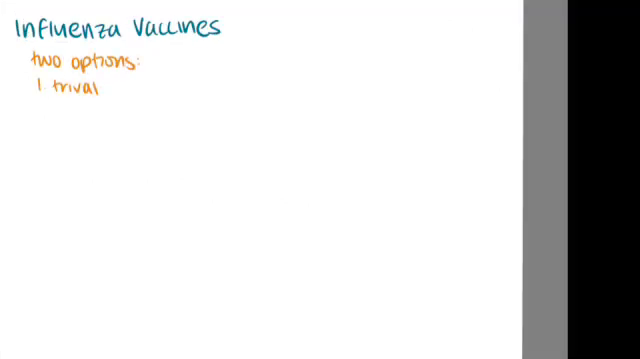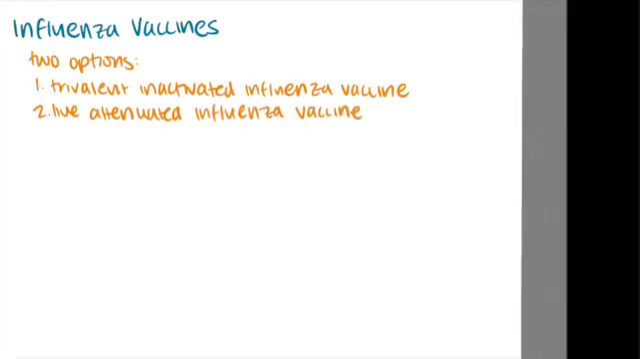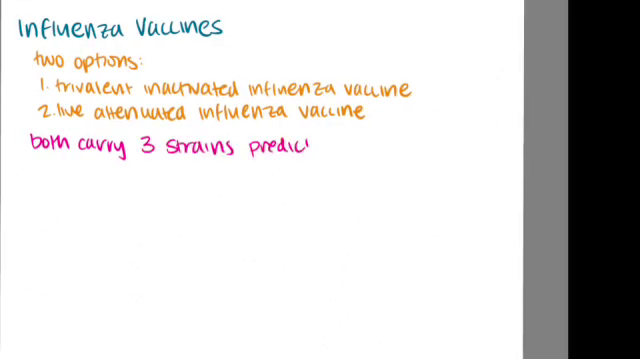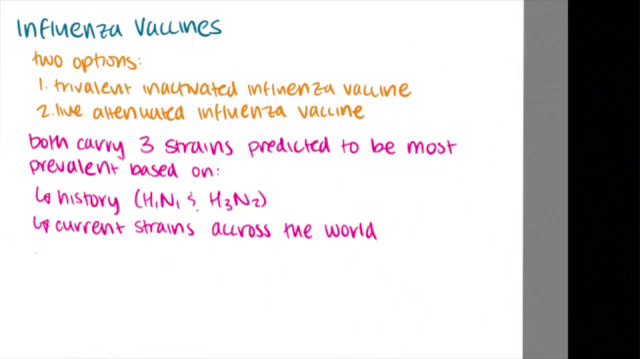There are two different options for the influenza vaccines. First, the trivalent inactivated influenza vaccine, which is injected into the muscle, and second, the live attenuated influenza vaccine, which is sprayed into the nose. Both vaccines carry 3 predicted strains yearly to be the most prevalent, based on, first, history of what's prevalent, such as H1N1 and H3N2, and the current strains across the world that are prevalent in communities. So for the United States, we would be looking at Australia.